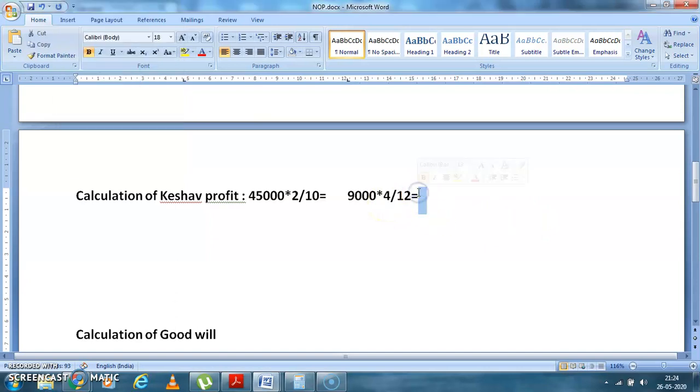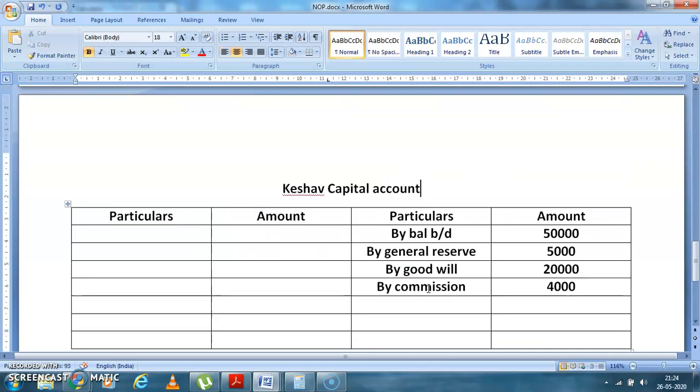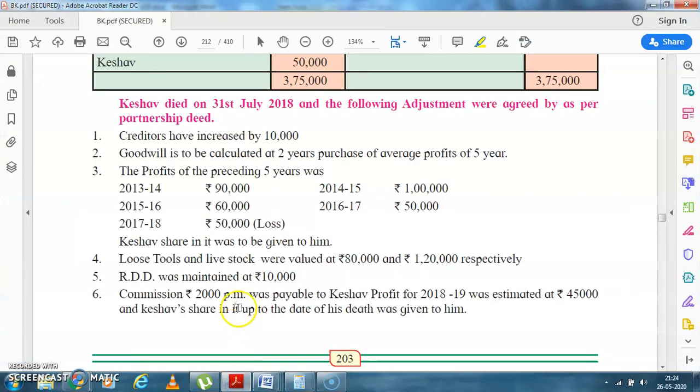So the share in the profit will be 3,000. So by profit up to death. The profit up to death is coming to 3,000. Okay, students, we have done that also.